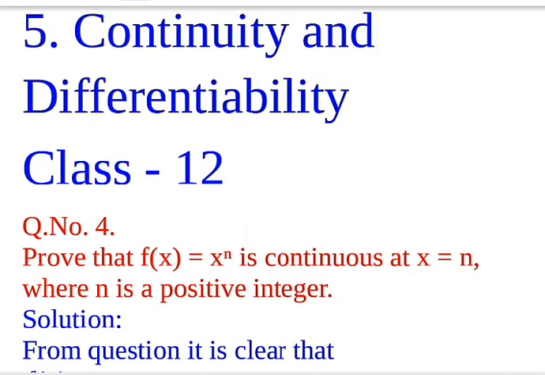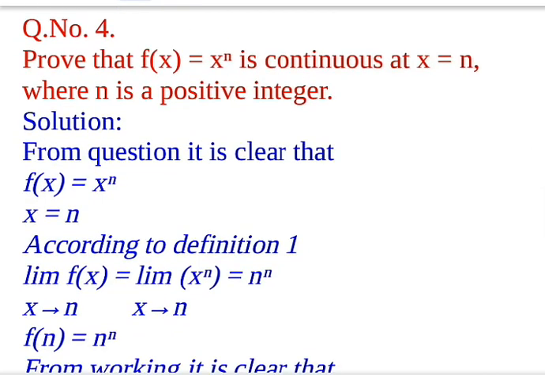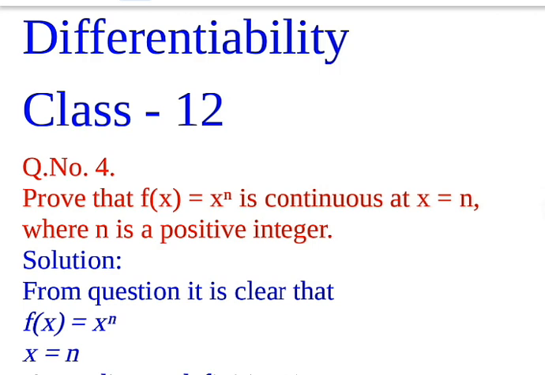Prove that f(x) equal to x to the power n is continuous at x equal to n, where n is a positive integer. Solution: from the question it is clear that f(x) equal to x to the power n and x equal to n.